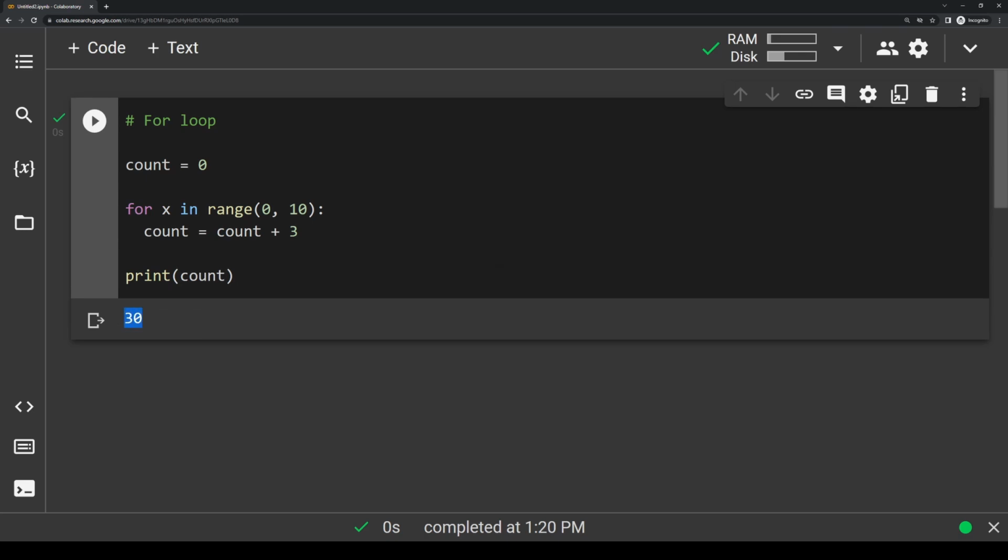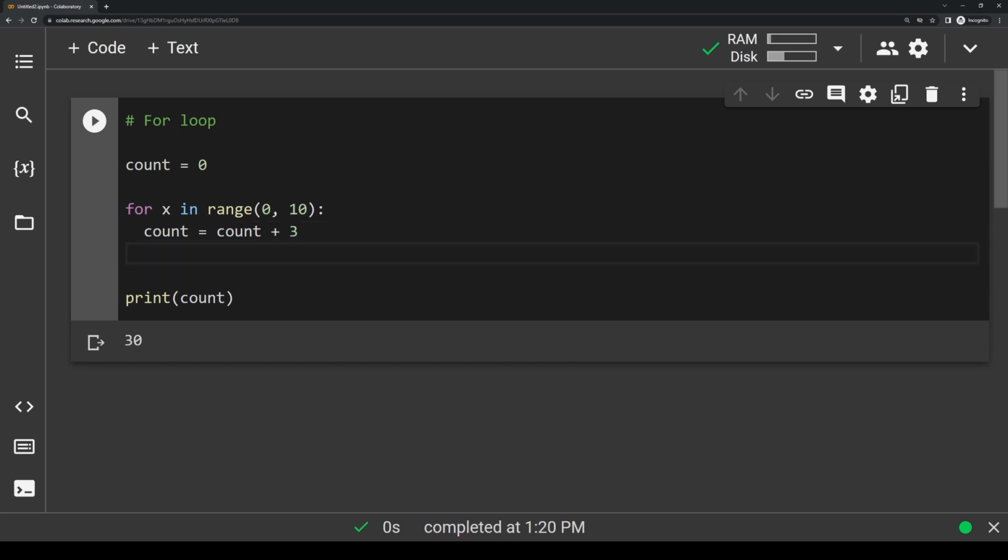On a quick side tangent here, there's actually another way you can write this line without writing it like this, because this looks a little bit awkward, right? If we want to just increment a variable by 3, we can also just do count plus equals 3. And these lines literally mean the exact same thing. This is just a shorthand notation way of writing it. So I'm just going to comment this out and run it again. You'll see we still get 30 because this line is basically the equivalent of this line. It's just a shorter way of writing it. It's a little more convenient, a little more widely used.